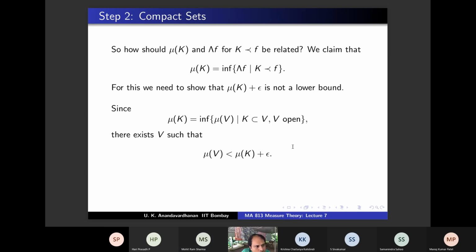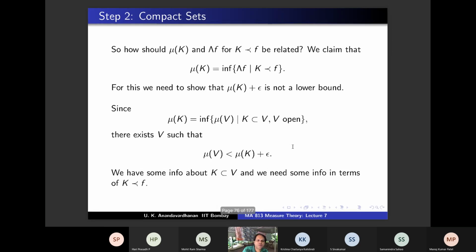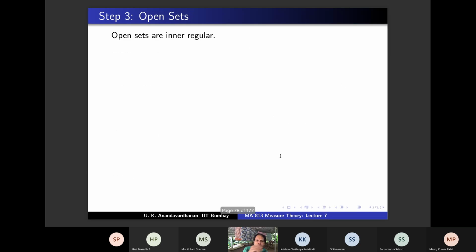But because F precedes V, what is the relationship between lambda F and mu V? Mu V is the supremum. So lambda F is less than mu V. So that finishes the job. So we have some info about this and we need some info in terms of K precedes F. Apply Urysohn and you are done, right? The F that you choose is such that K precedes F precedes V. If you take that F, then K precedes F is there and F precedes V is also there. And from that you will get lambda F is less than mu V. And that finishes the proof. Okay, so this we will use later.